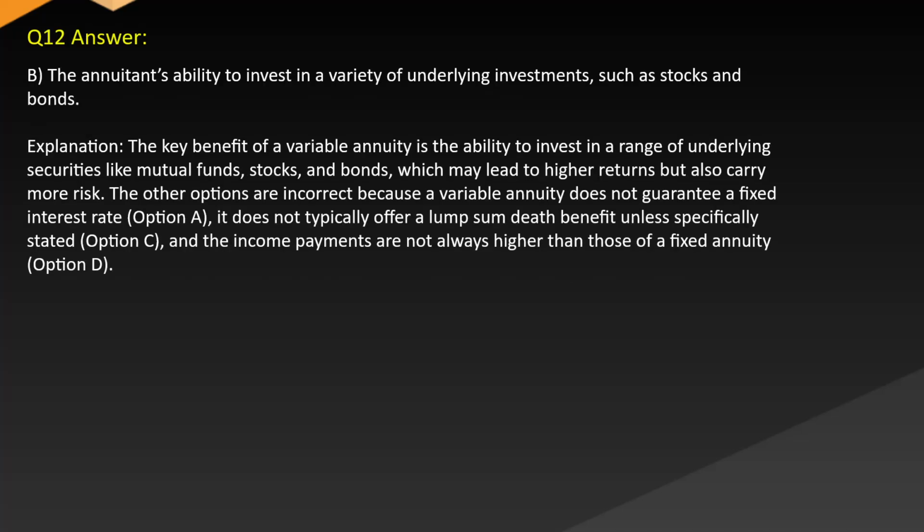Answer: B. The annuitant's ability to invest in a variety of underlying investments such as stocks and bonds. Explanation: the key benefit of a variable annuity is the ability to invest in a range of underlying securities like mutual funds, stocks, and bonds, which may lead to higher returns but also carry more risk. The other options are incorrect because a variable annuity does not guarantee a fixed interest rate, option A. It does not typically offer a lump sum death benefit unless specifically stated, option C. And the income payments are not always higher than those of a fixed annuity, option D.